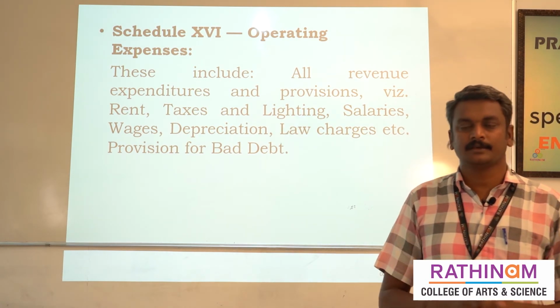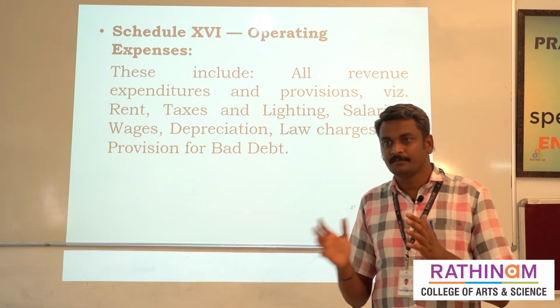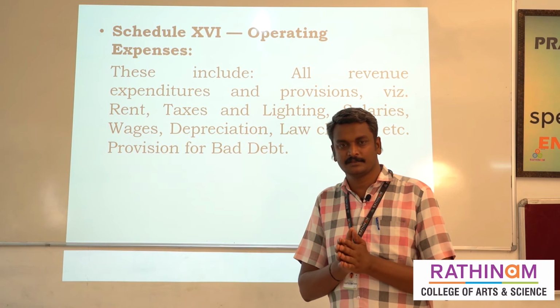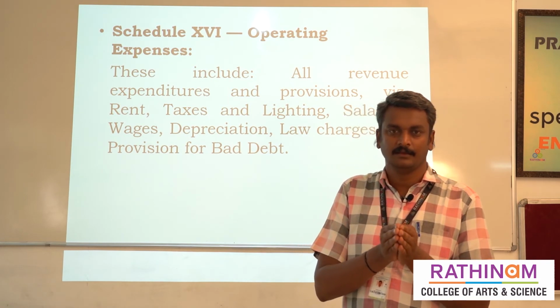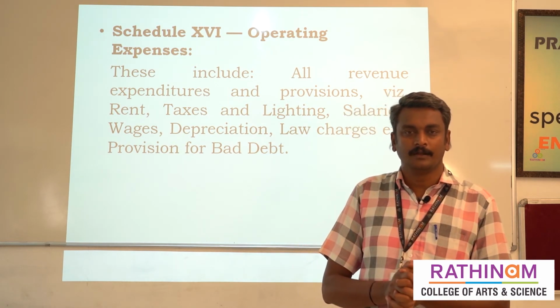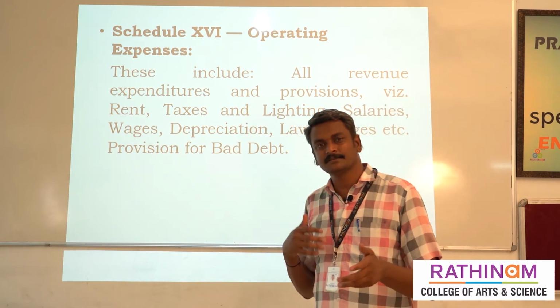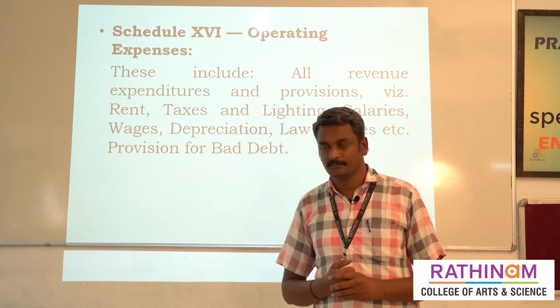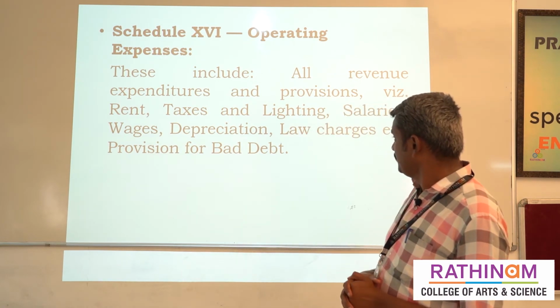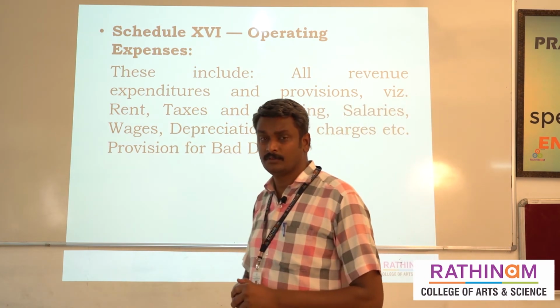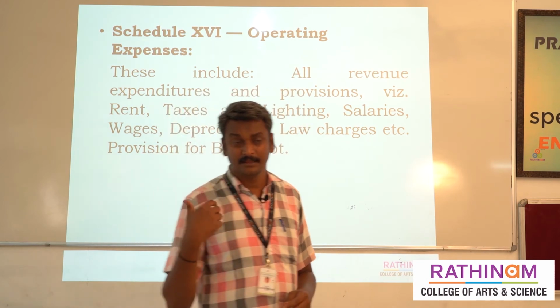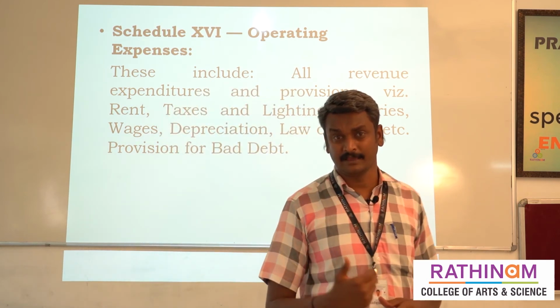Most of the bankers are doing their business in a rental building. There is no own building. So the bankers need to pay the building rent. Then tax and lighting, so they are using electricity and water, and the bankers have to pay the tax.